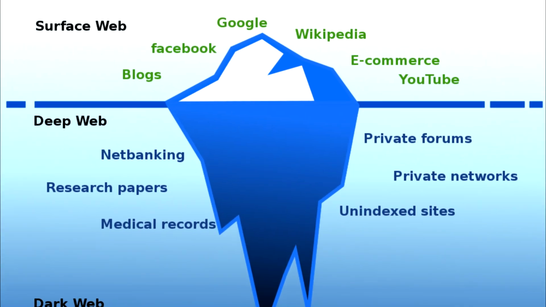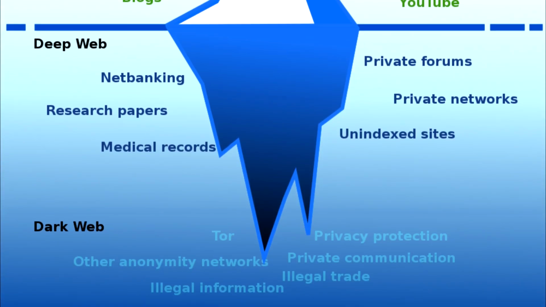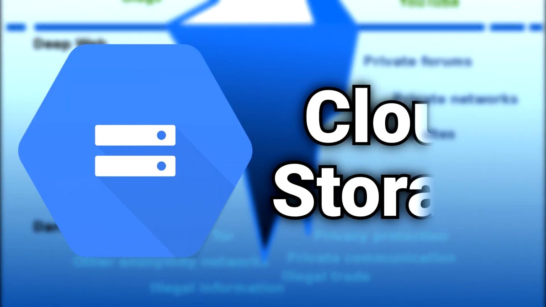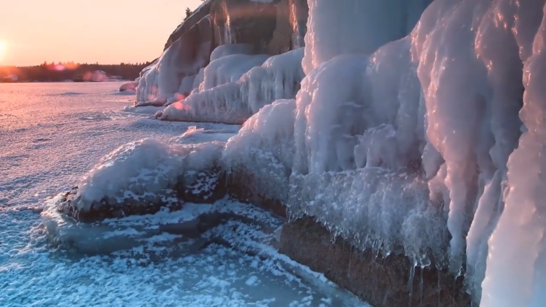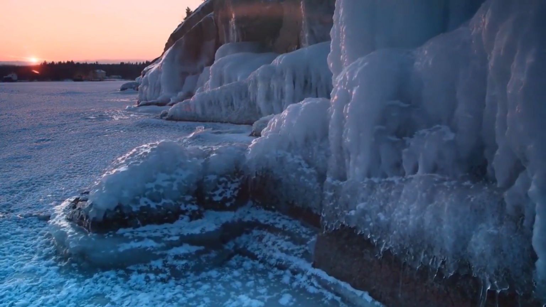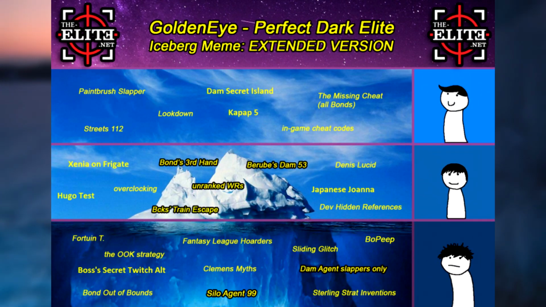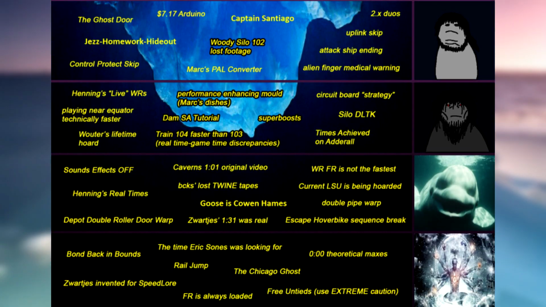Only a small chunk of the internet is easily accessible using a web browser and a search engine, while a much larger portion of the web is inaccessible to the mass public due to things like password protection and encryption, encompassing things like cloud storage. More recently, the iceberg has been used to describe various aspects of a given video game or community, with well-known things being placed near the top, while more unknown or theoretical things are placed near the bottom.